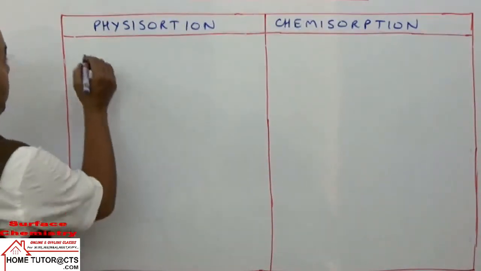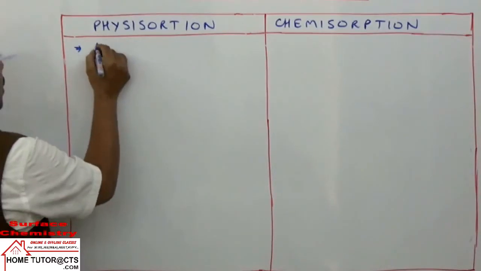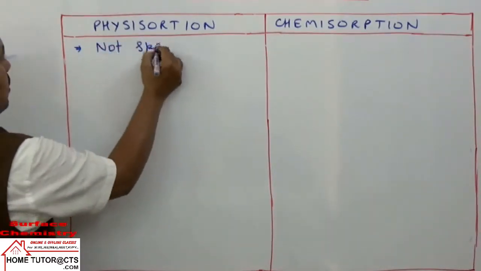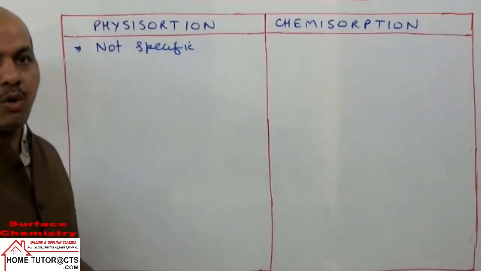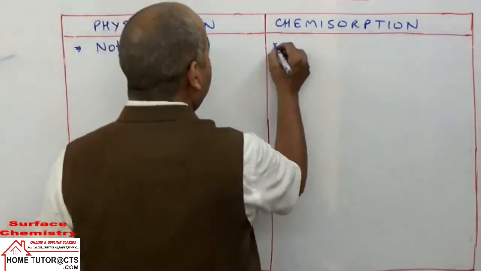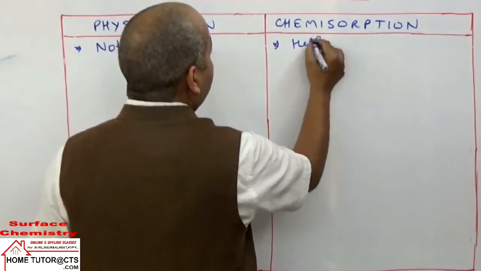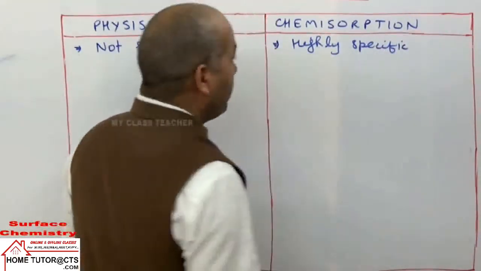Due to this, what will happen? It is not specific. Means any substance or any gas can be adsorbed by any other solids or adsorbents. But यहाँ पर क्या होता है? It becomes highly specific. Why?